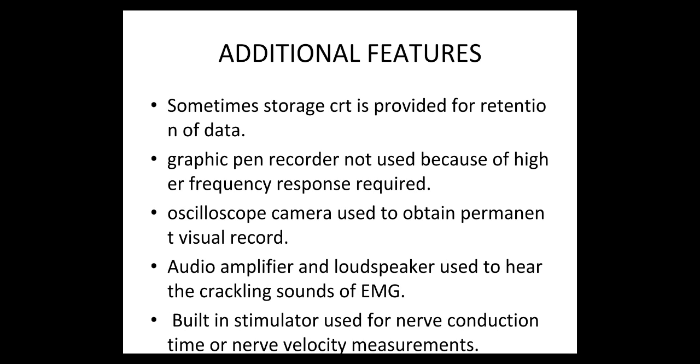Additional features: sometimes a storage CRT is provided for retention of data. As said earlier, a graphic pen recorder is not used because of higher frequency response required. Oscilloscope camera is used to obtain permanent visual record. Audio amplifier and loudspeaker are used to hear the crackling sounds of EMG. Built-in stimulator is used for nerve conduction time or nerve velocity measurements.